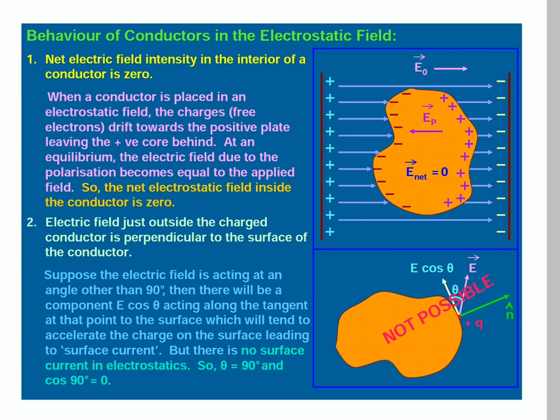Then there will be a component, E cos theta, acting along the tangent to the surface at that point, which will tend to accelerate the charge on the surface, leading to a surface current. But there is no surface current in electrostatics. So theta is equal to 90 degrees, and the tangential component is not possible.